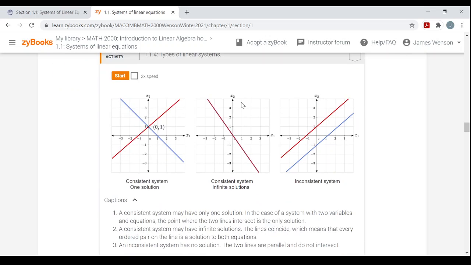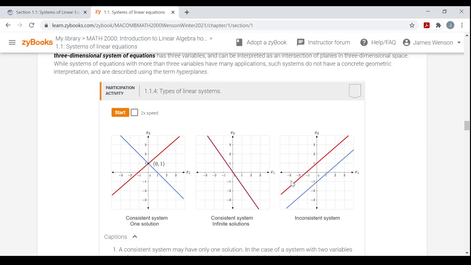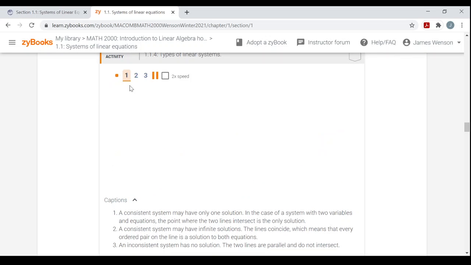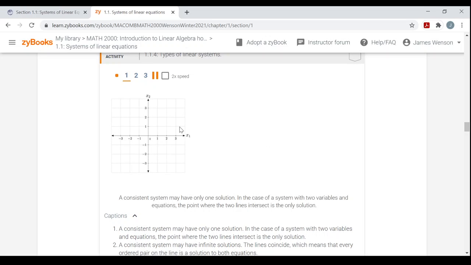So here are some examples of systems with 2 variables. 2 equations, see how there's 2 lines here. 2 equations, 2 variables. And what you're looking for when you're looking for the solution of a system is the point or points where all the lines intersect, or all the graphs intersect. All right, so I'll start this and just flow through this.